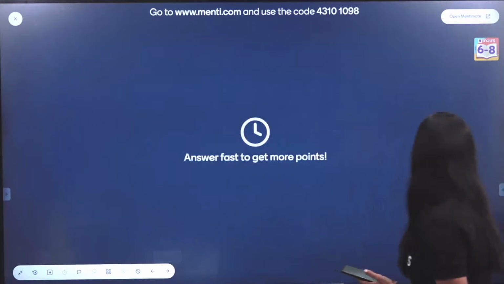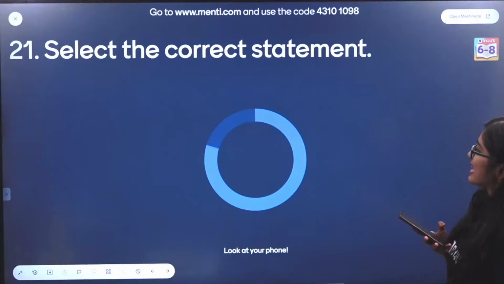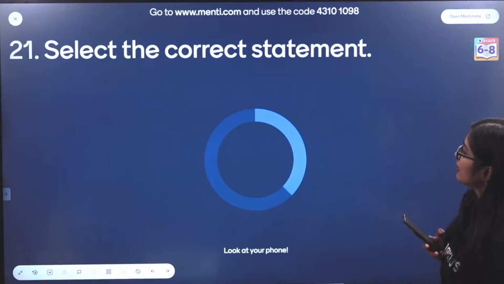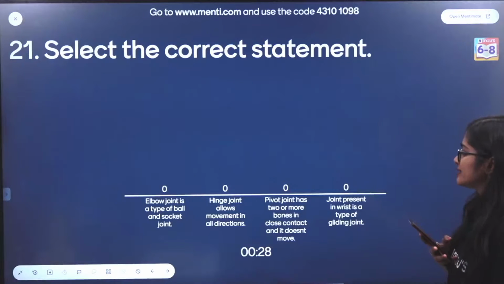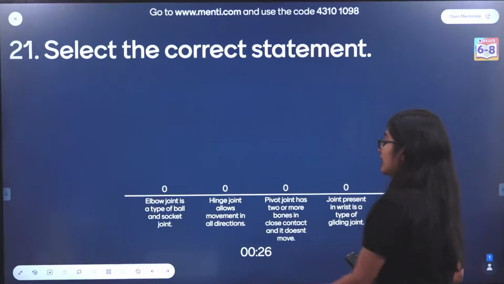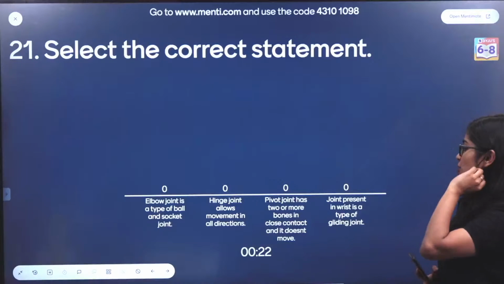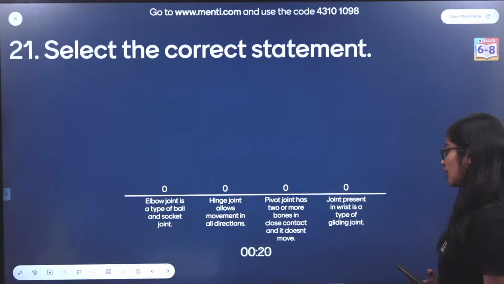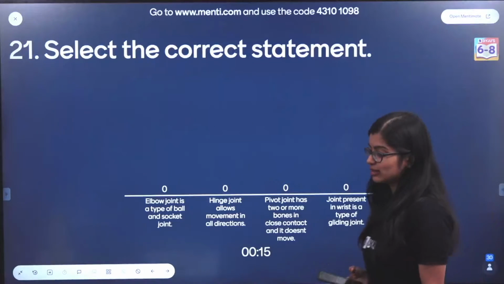Okay. I hope all of you are here. Select the correct statement, okay? Again, very easy one only, I think. Elbow joint is a type of ball and socket joint. Hinge joint allows movement in all directions. Pivot joint has two or more bones in close contact and it doesn't move. Joint present in wrist is a type of gliding joint.